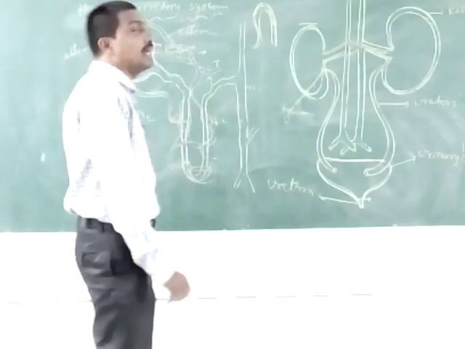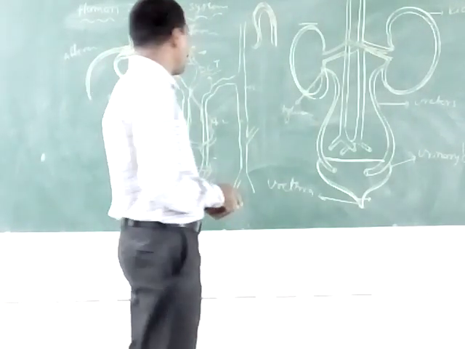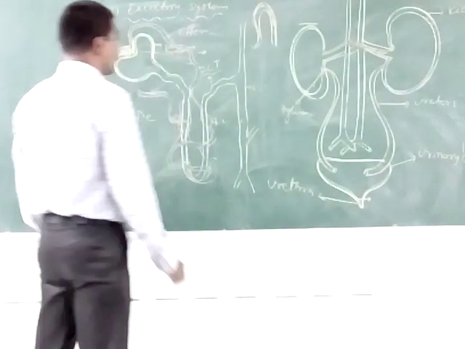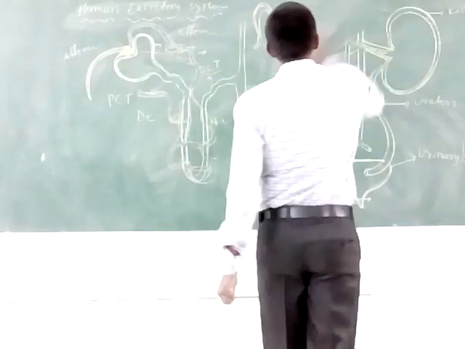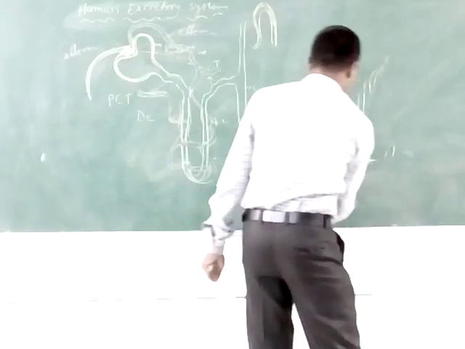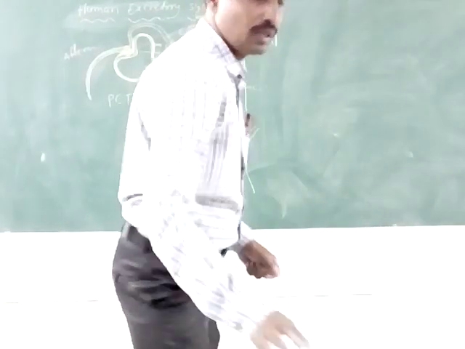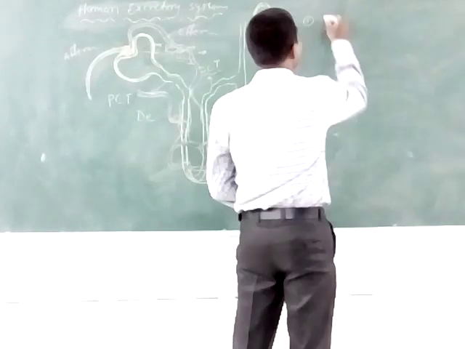Nephrons are mainly of two types. The first one is the cortical nephrons.